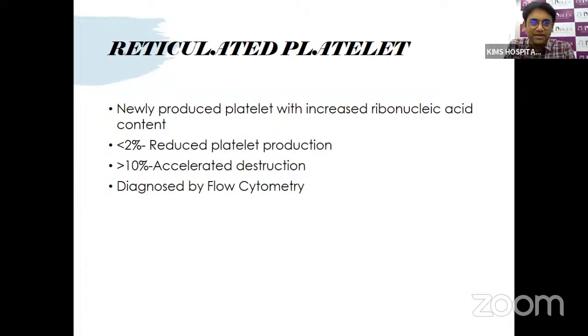Then we have reticulated platelets. These are newly produced platelets with increased RNA content. So in the case of reduced platelet production, similar to the immature platelet fraction, the reticulated platelet count will be below 2%.